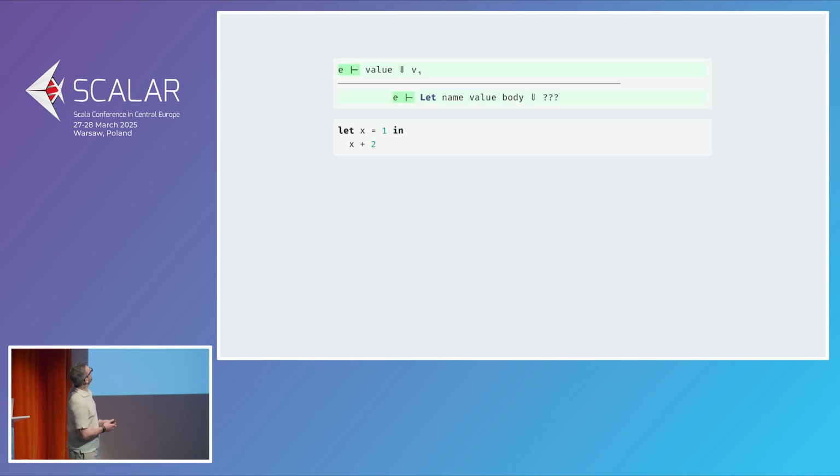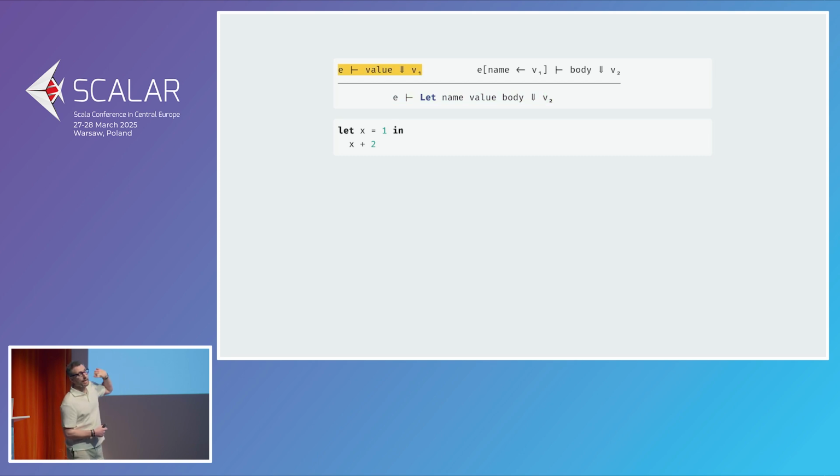So we're going to integrate that. We're going to say this, which reads, in environment E, value interprets to v1. And so we can say body is going to interpret to v2 in some environment. And as I just said, that's going to be in the environment in which name is bound to v1. And that syntax up there means E, duplicated, not modified, importantly, in which name is bound to v1. And that tells us that the entire let statement evaluates to v2.